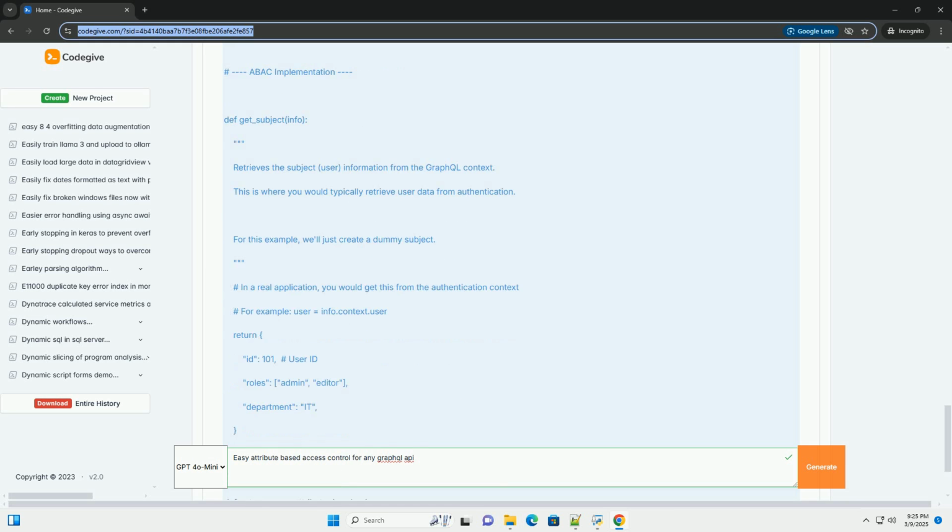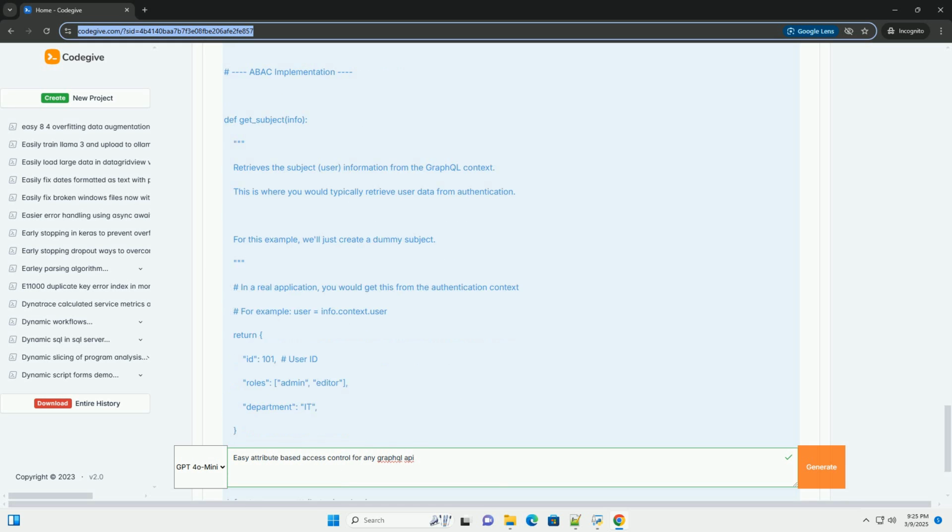Attribute retrieval: implement more robust mechanisms for retrieving subject and resource attributes. For subjects, integrate with your authentication system, for example OAuth 2.0, JWT. For resources, fetch the attributes from the database.